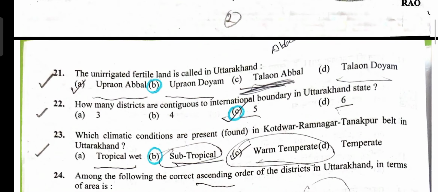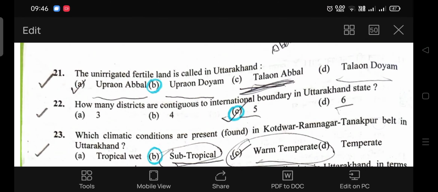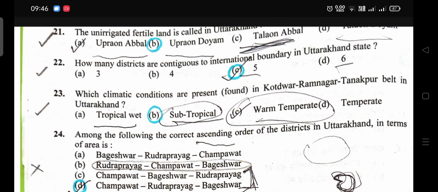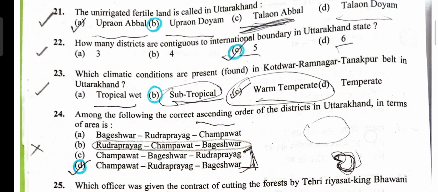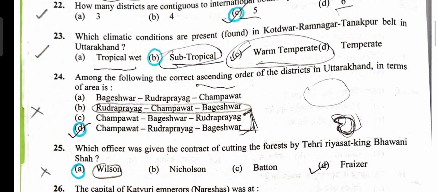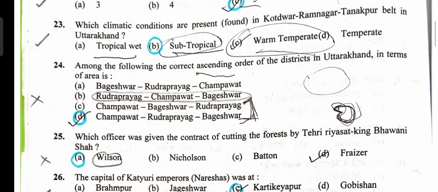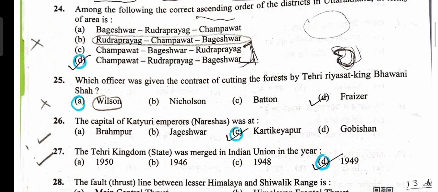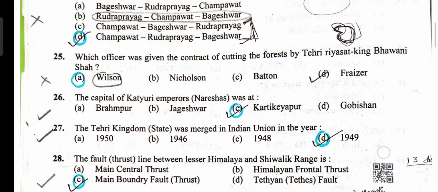Question number 22. How many districts have international boundary? So 5. Option C is correct. Climatic conditions in Kotdwar, Ramnagar, Tanakpur region, subtropical. Option B is the correct answer. Then ascending order of the districts according to area, Champawat, Rudraprayag, Bageshwar. Option D is correct. Which officer was given the contract of cutting the trees? So option A, Wilson, is the correct answer.